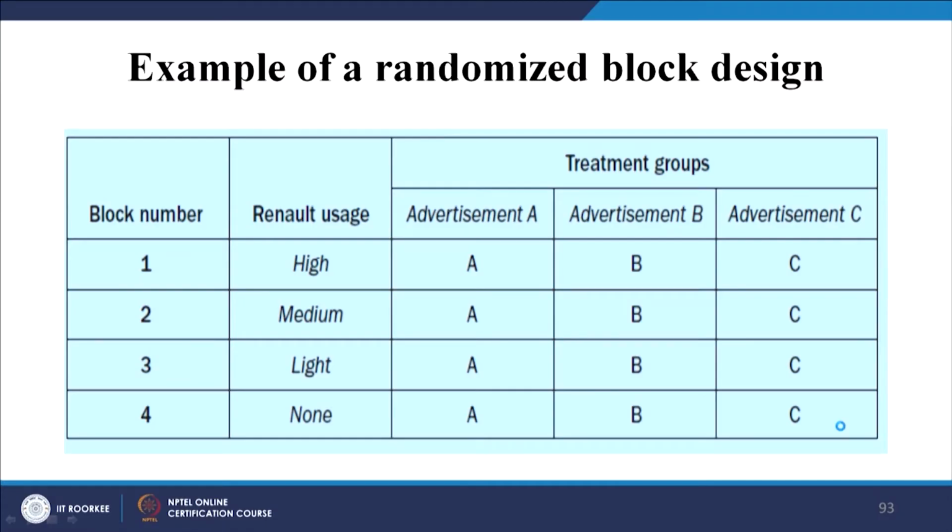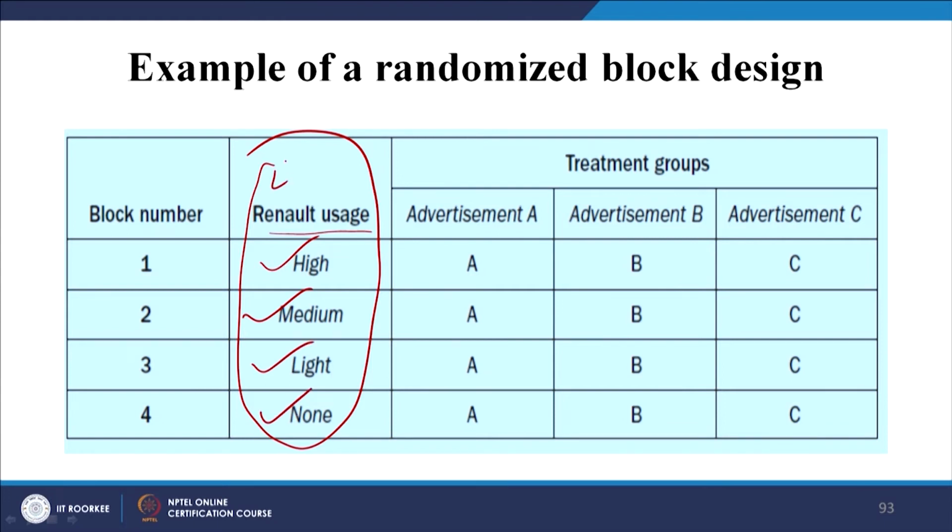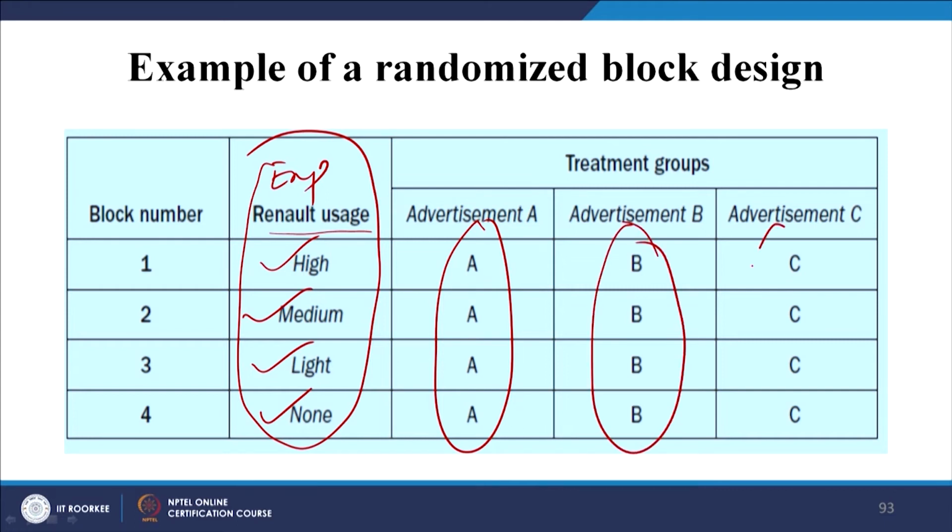So, how would they react? What reaction would they show? Let us see. The example: the block numbers are 1, 2, 3, 4. The usage on which we have built the blocks is high, medium, light and none. This is the experience. Advertisements A, B and C are put into the blocks in a randomized way.